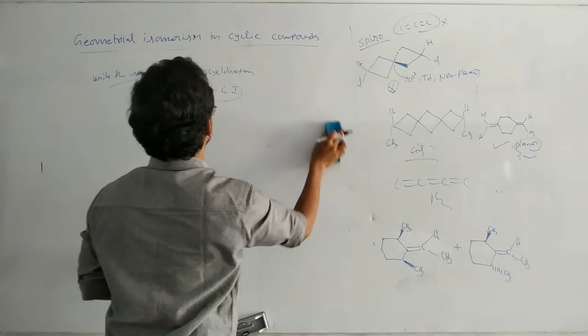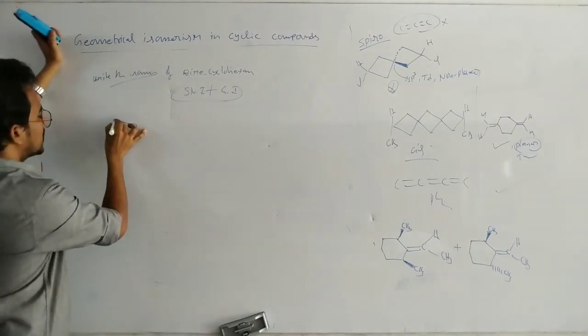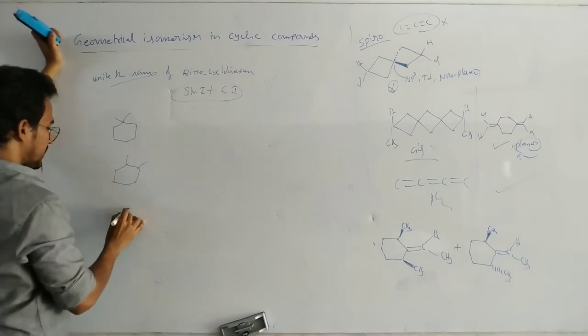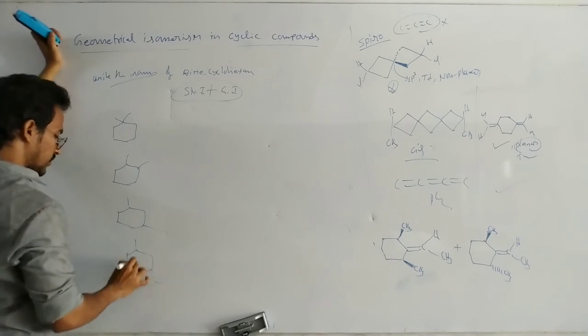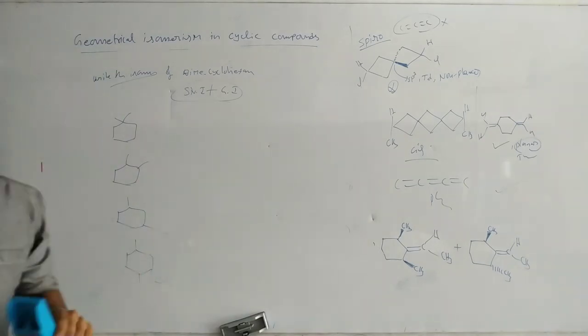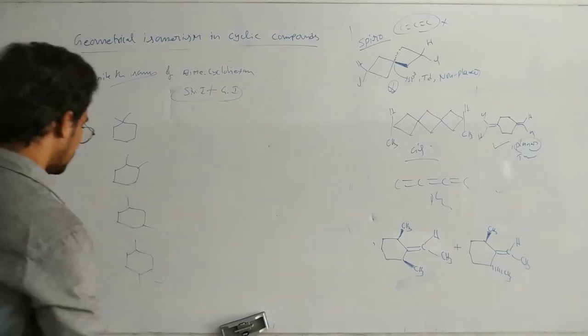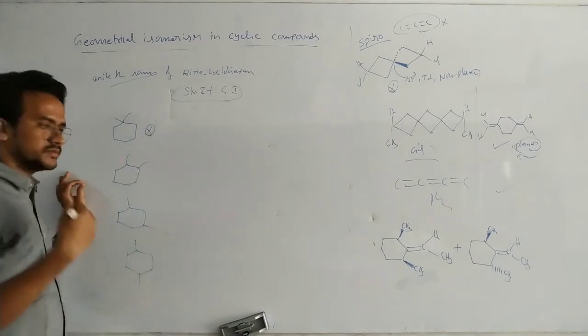Okay, dimethyl cyclohexane. Dimethyl cyclohexane means here that maybe 1,1-dimethyl or maybe 1,2-dimethyl or 1,3-dimethyl and 1,4-dimethyl. Here 1,1-dimethyl does not exhibit the geometric isomerism.